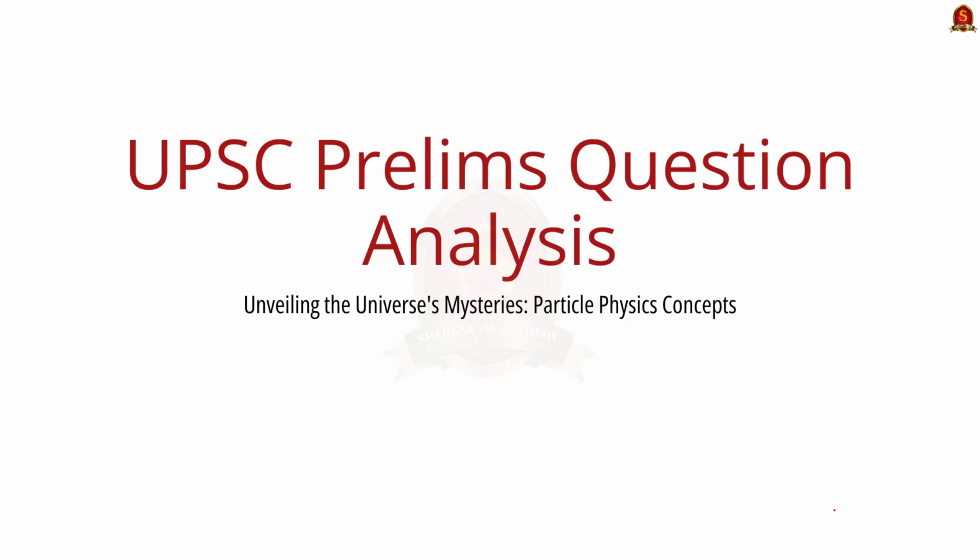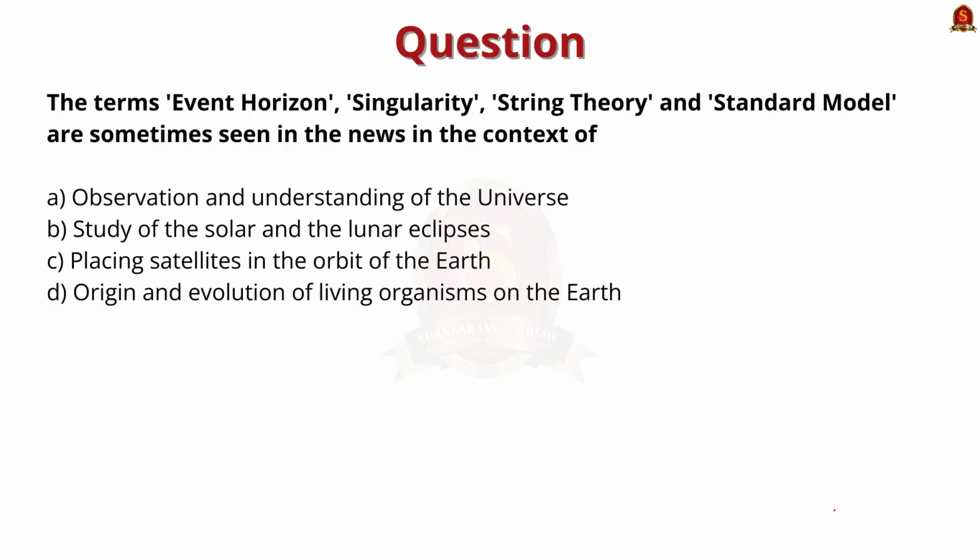Look at this 2017 Prelims question. The terms event horizon, singularity, string theory and standard model are sometimes seen in news in the context of: option A, observation and understanding of the universe; option B, study of solar and lunar eclipses; option C, placing satellites in the orbits of Earth; option D, origin and evolution of living organisms on the Earth.